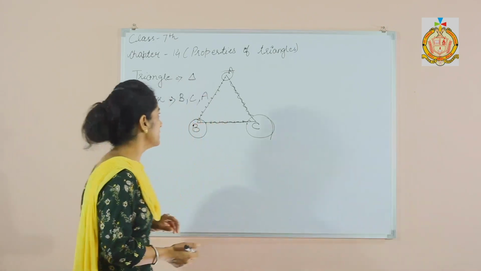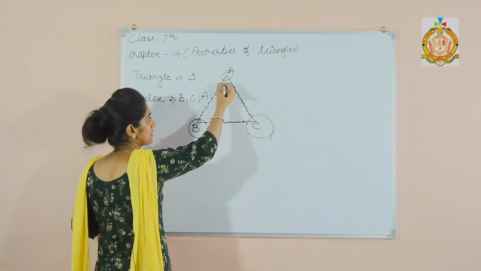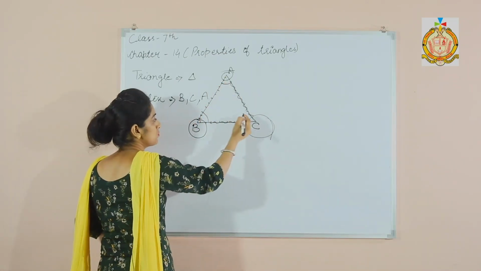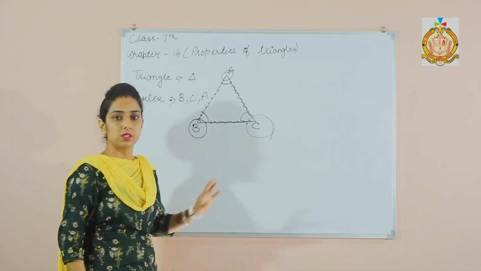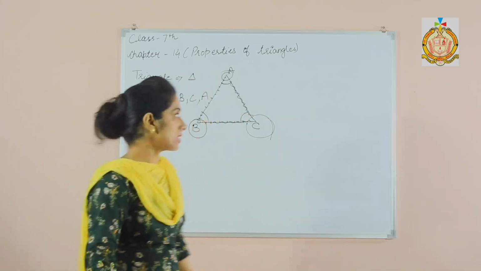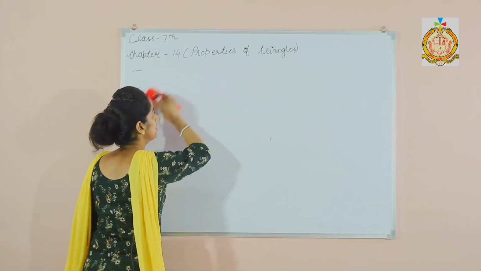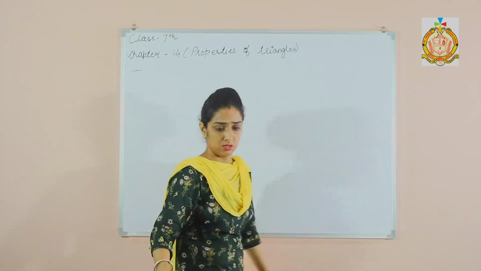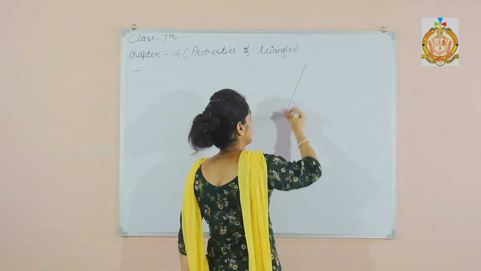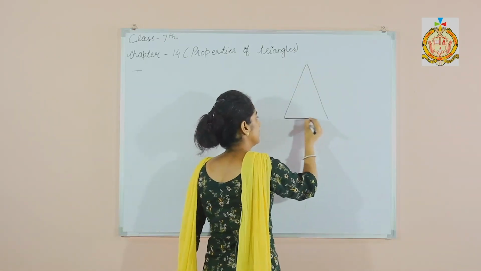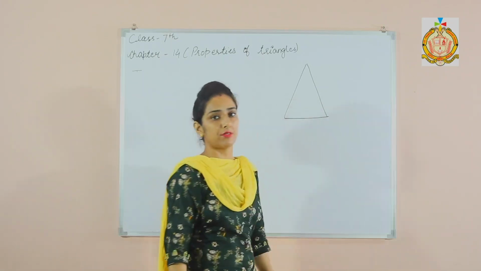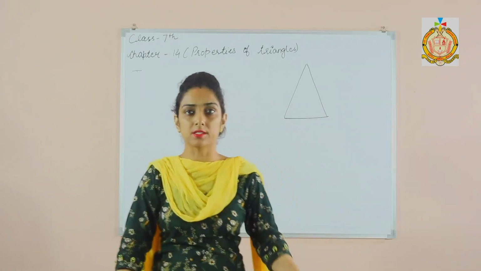Now what are the angles? When two lines meet, this is A, this is B, this is C. These are angles. Now this is a triangle, right? Now the interior angles of a triangle.